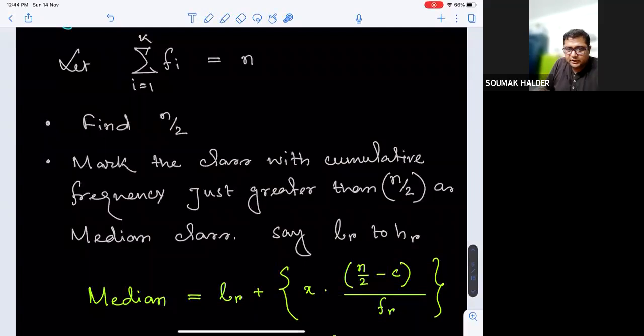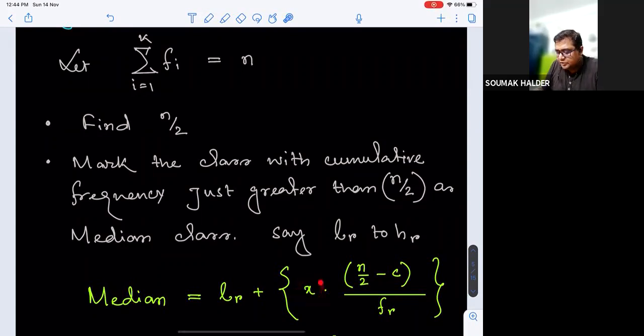C is the cumulative frequency up to the preceding class. Whatever you have identified as the median class, just prior to that class, what was the cumulative frequency? That is denoted as C.